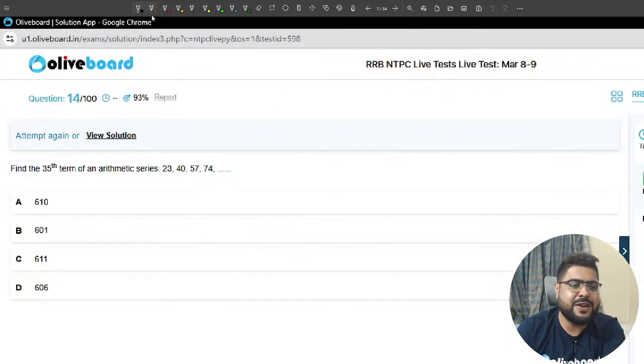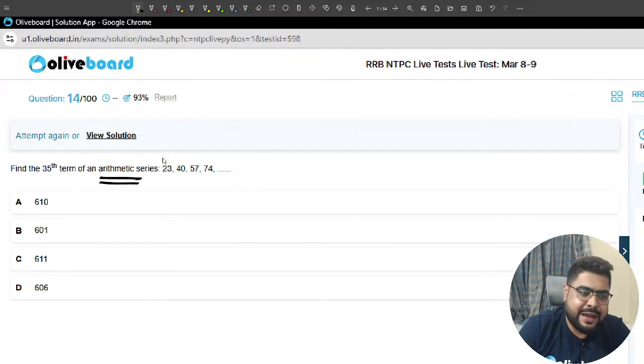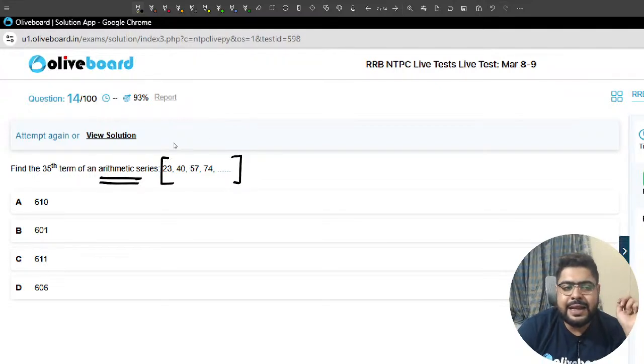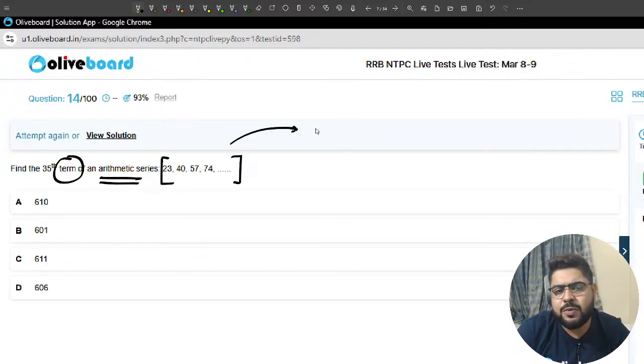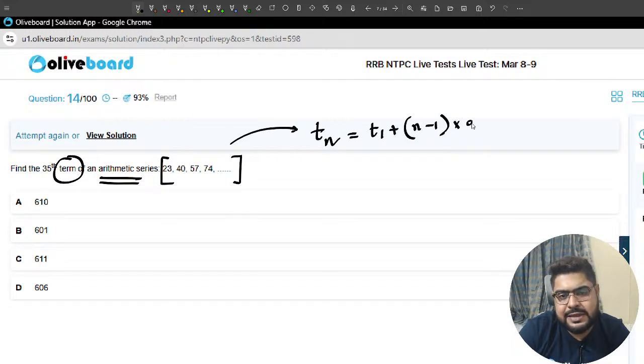Moving on, sir. An AP question. Again, you should know the basics. They are asking for a term. The basic formula is that the nth term Tn is T1 plus n minus 1 times D, where D is the common difference.